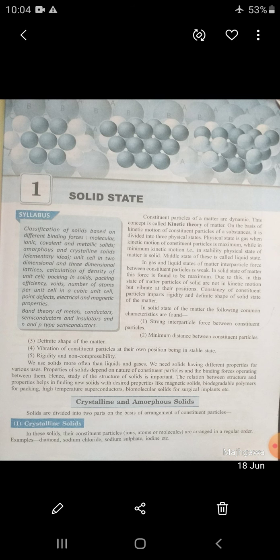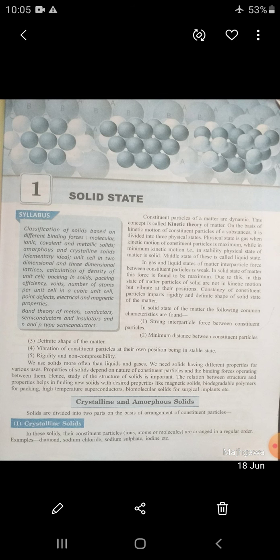Examples like diamond, sodium chloride, sodium sulfate, iodine are crystalline solids. What are the characteristics of crystalline solids? The constituent particles of crystalline solids are regularly arranged. Second, crystalline solids possess a sharp and definite melting point. Their outer surface also shows a regular arrangement during the formation of crystal. These are anisotropic. Four characteristics.